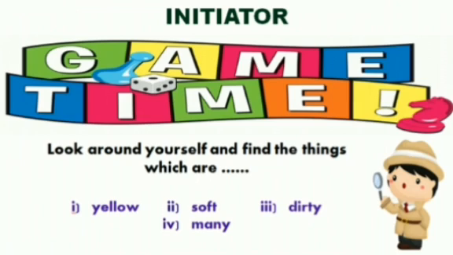Alright, but before doing anything else, I have a small game for you. What you are going to do is just take a look around yourself and find the things which are yellow, soft, dirty, and many. Just look around yourself wherever you are sitting, in your room, in your parents' room, and find things which are yellow, soft, dirty, or many. Okay, done.